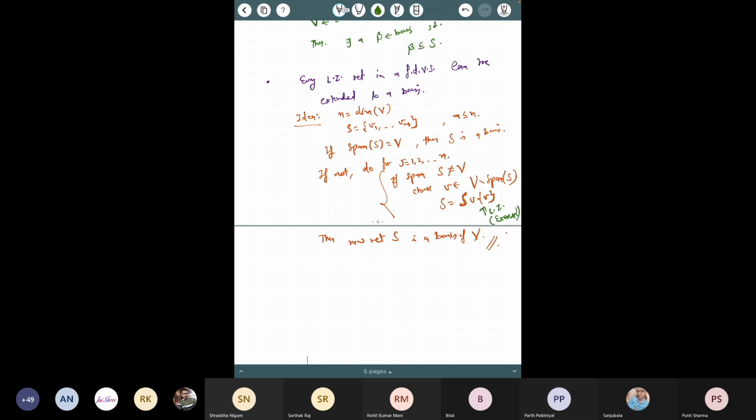Let me save some time here. So the exercise is: what would be the infinite dimension analog of the above statement?